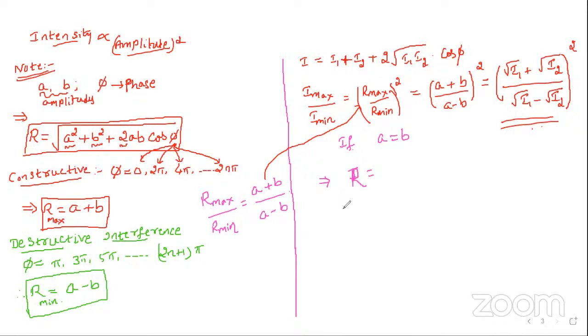Sir, is it infinity, sir? Because A minus B is 0. Why will it come to infinity? For example, you consider this as equation 1. Now I am asking what will be the value of R when A equals B. The amplitude of the first wave and the amplitude of the second wave are equal, I am asking. No, you substitute in equation 1. In equation 1, just equate A and B. You just substitute B equals A.